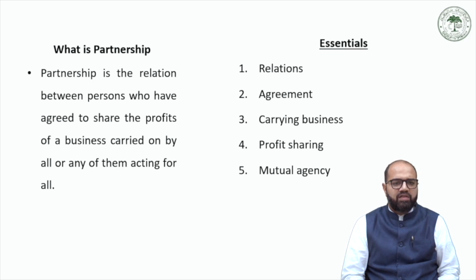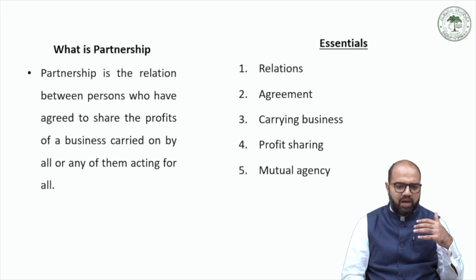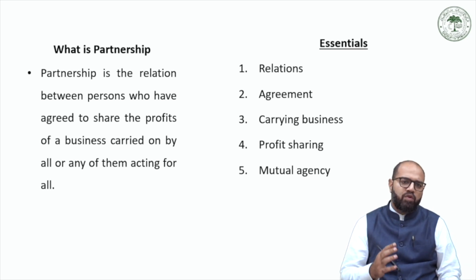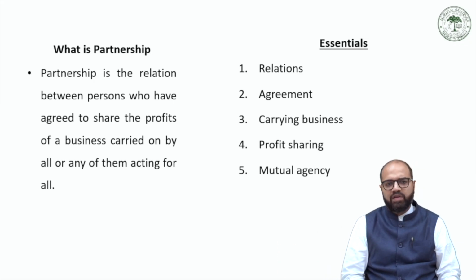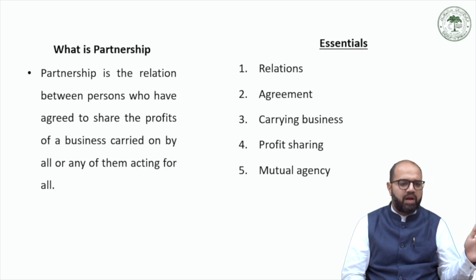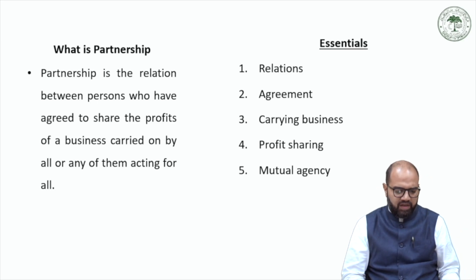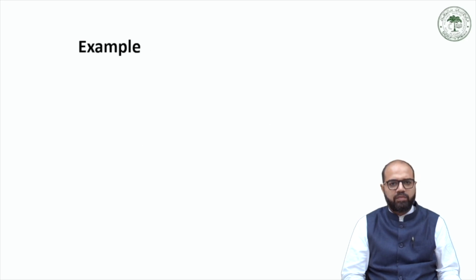And fifthly, there is the aspect of mutual agency. Mutual agency essentially means that partners, while acting as partners or owners of the business, have the capacity to bind their fellow or co-partners in the business. This is known as mutual agency, where the partners bind the partnership firm as also their co-partners in the business.